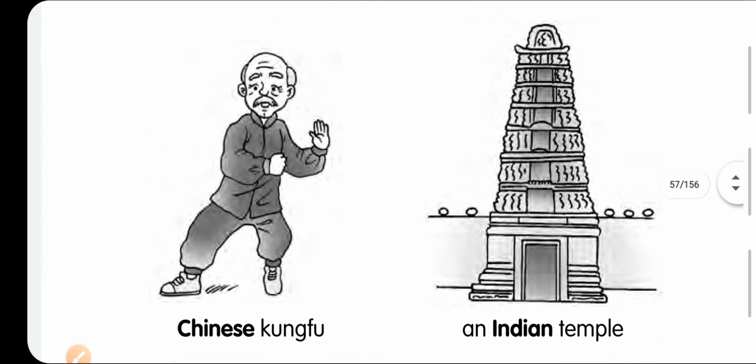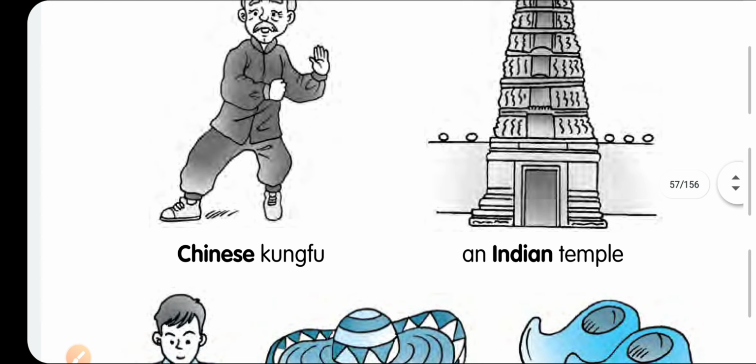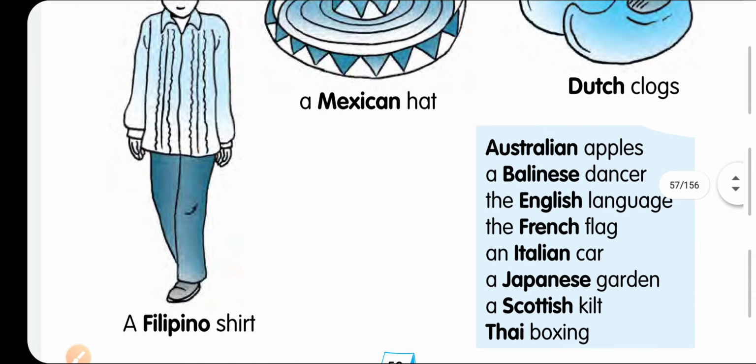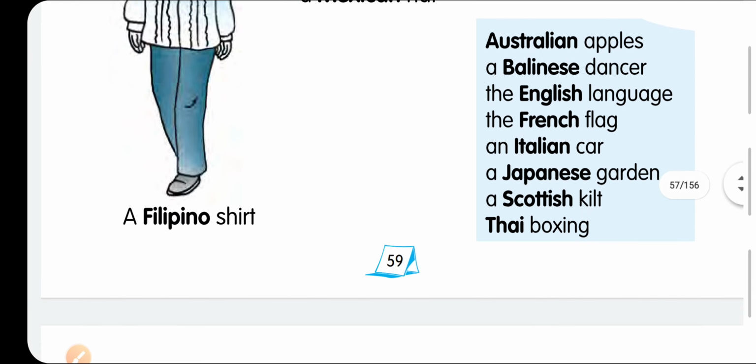An Indian temple: temples originated in India, that's why it is an Indian temple. A Mexican hat: this hat is designed in Mexico, that's why it is called a Mexican hat. Dutch clocks, Australian apples, and the English language. Even the English language we are learning today represents British England. That's why it is the English language.